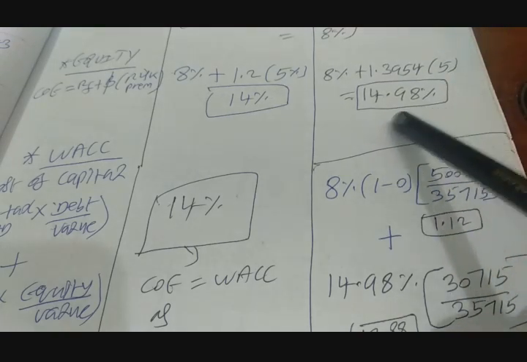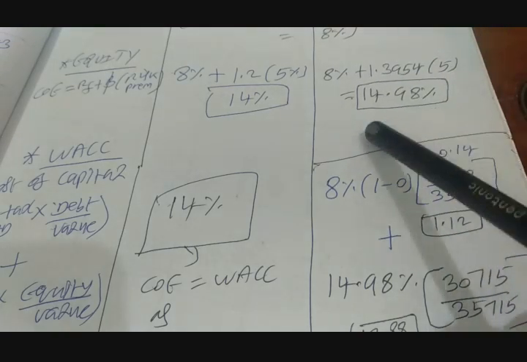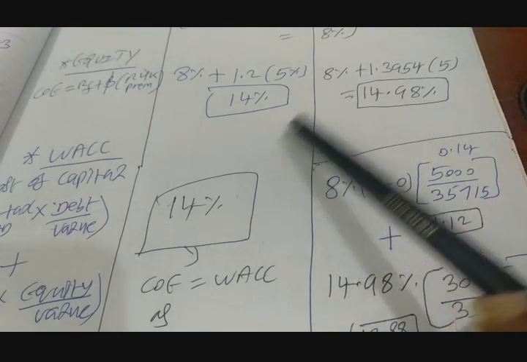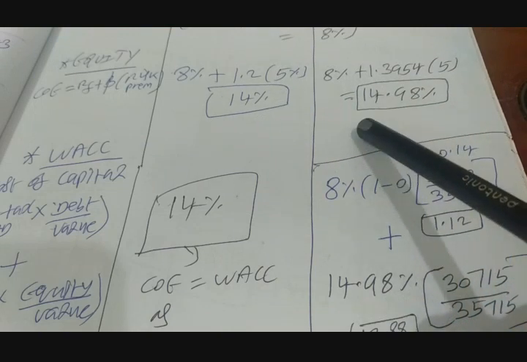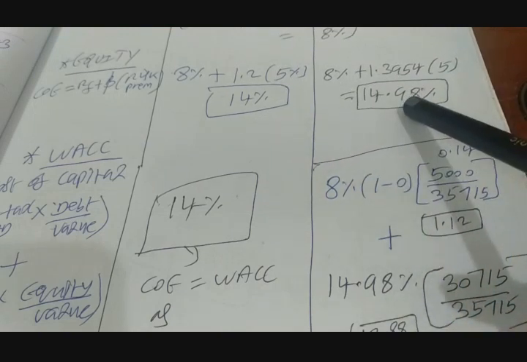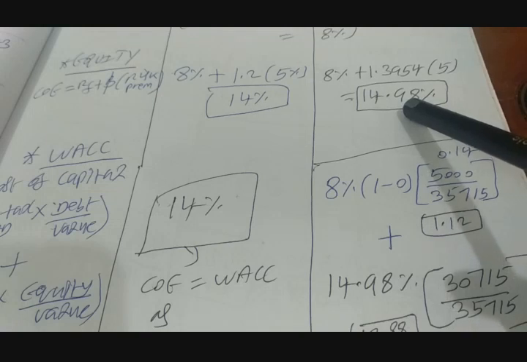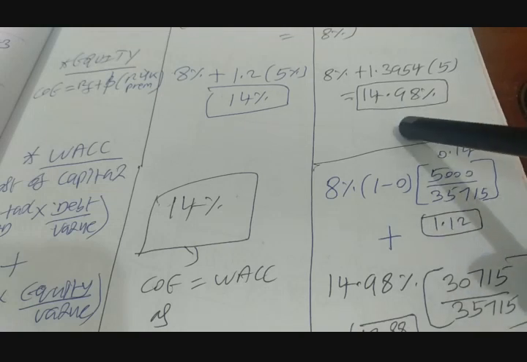So how much are we getting, Anshman? It is 14.98%, right? So that means cost of equity is going up from 14% to 14.98% because of your borrowing. So it looks like it's not a desirable feature, right? Yeah, correct. Why is it happening? Why don't you guys think about it?